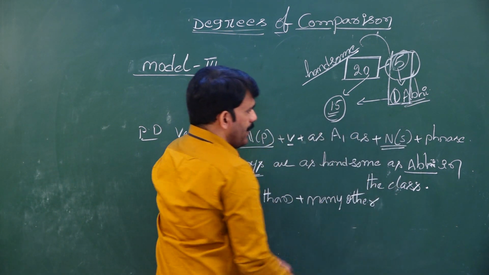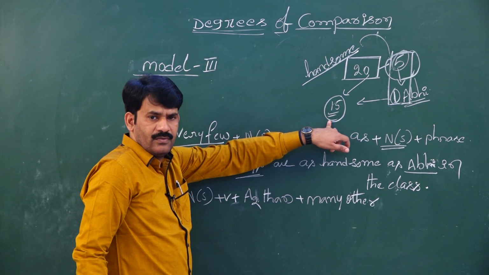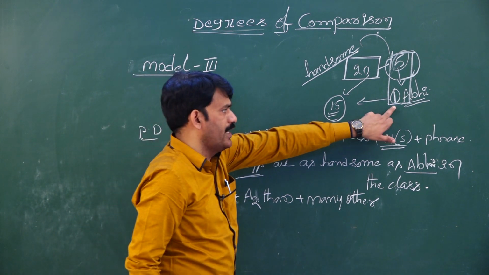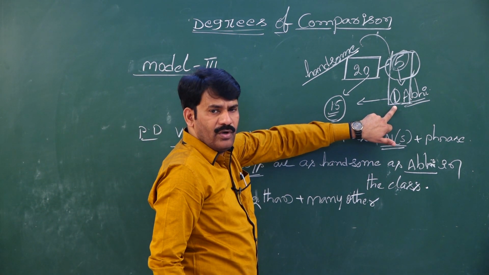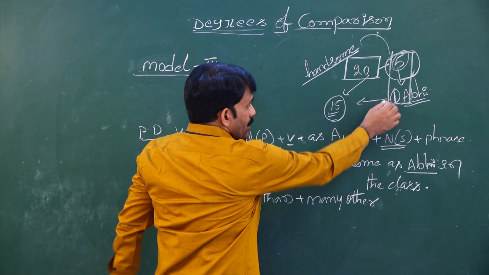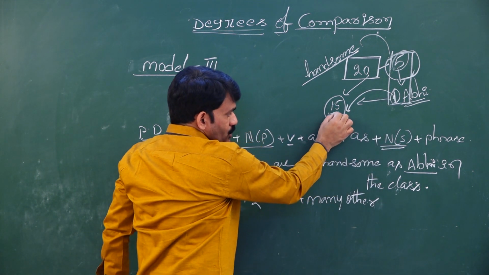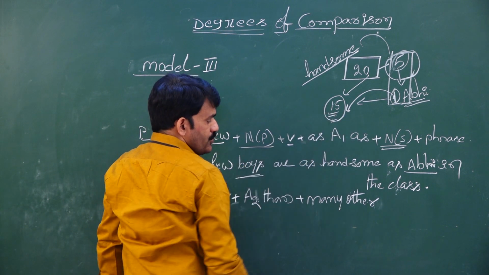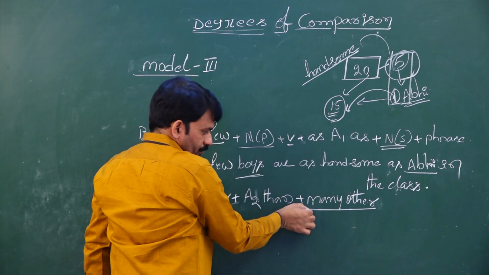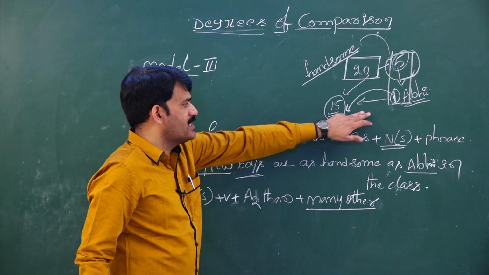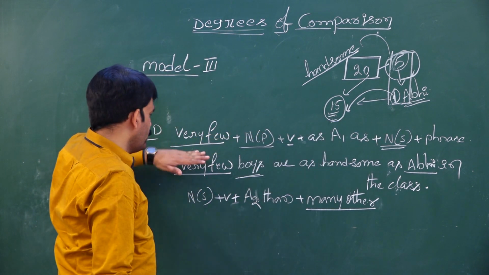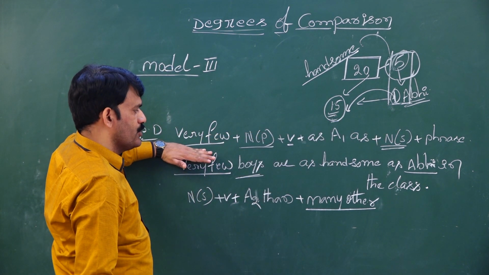When Abhi is compared with other students, Abhi is more handsome than many other students or than most other students. Remember, he is not the only handsome guy in the class. There are few such students, so we used very few in positive degree.